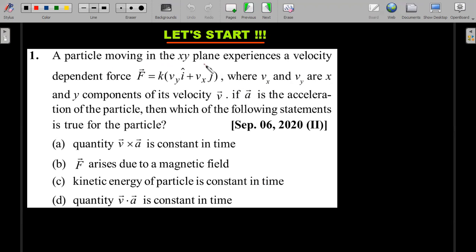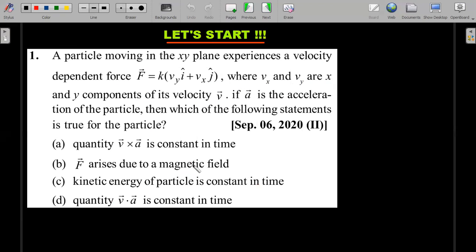A particle moving in the xy plane experiences a velocity dependent force F bar equal to k into (Vy i cap plus Vx j cap), where Vx and Vy are the x and y components of its velocity. If a bar is the acceleration of the particle, then which of the following statements is true for the particle? Okay, so he has given a two-dimensional force, and he's asking which of the following statements is true. The options are: the quantity V cross A is constant in time; F bar arises due to a magnetic field; the kinetic energy of the particle is constant in time; and the quantity V dot A is constant in time. So we're supposed to judge on the basis of this.